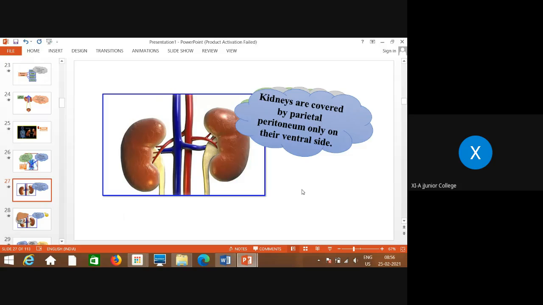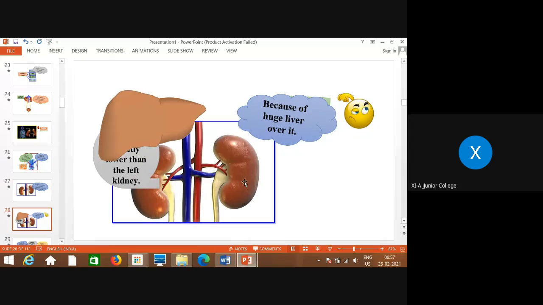The kidneys are covered by parietal peritoneum only on their ventral side. The ventral side is the front side, and the dorsal side is the back side. So only on the front side is the parietal peritoneum present. One more thing you can see in their position: one is a little lower and the other is seen at a slightly higher level. You know why? The reason is like this.